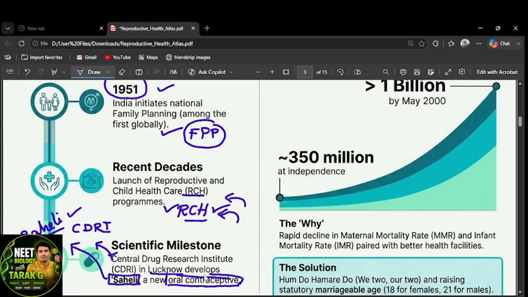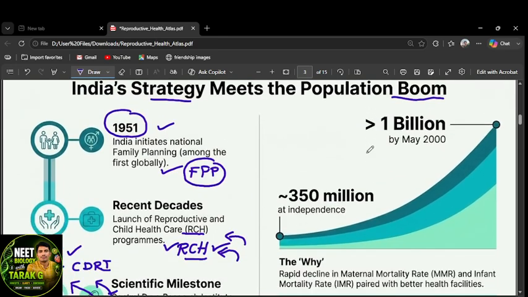By May 2000, India's population was 1 billion. But at independence it was only 350 million. It rapidly grew, and by 2000 it reached 1 billion. What is the reason for that rapid population growth in India?